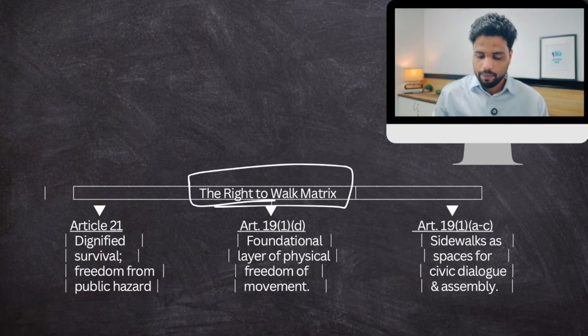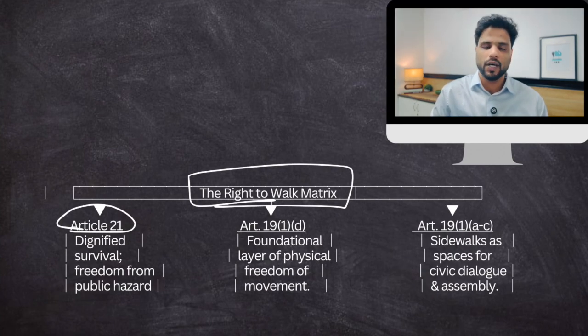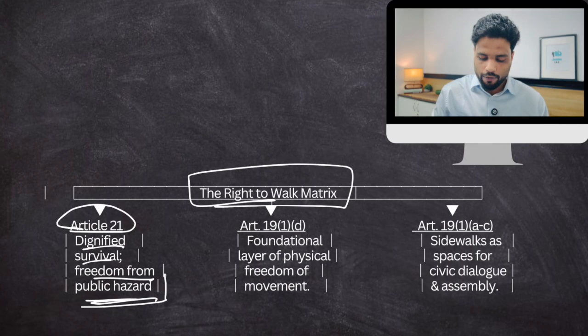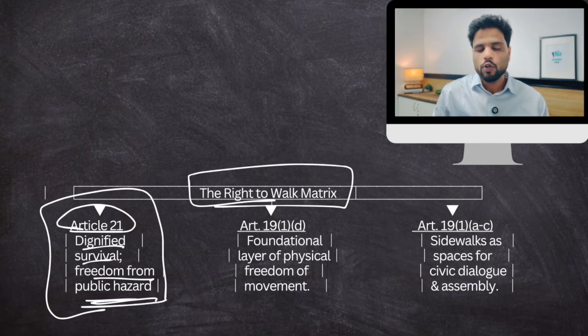Right to walk is covered under Article 21, which is right to life and personal liberty. So dignified survival, freedom from public hazard. This is your fundamental right to life. So right to life now also includes freedom from accidents. Because the cities are unwalkable, when you walk in these cities, there are accidents. Some vehicle crushes or collides with a person. So create safe spaces. This is under Article 21.